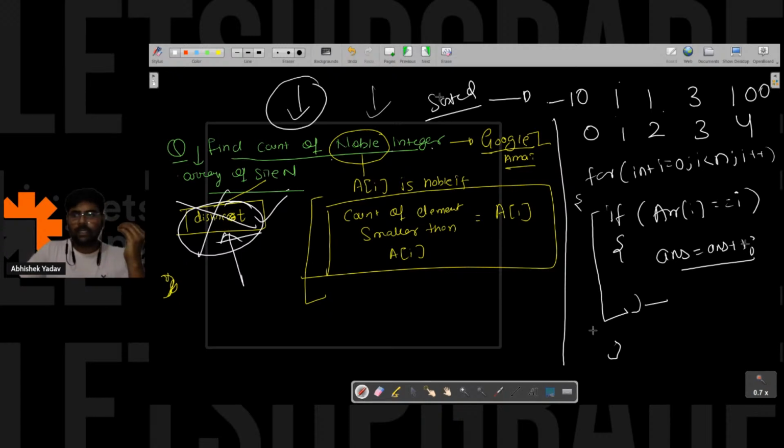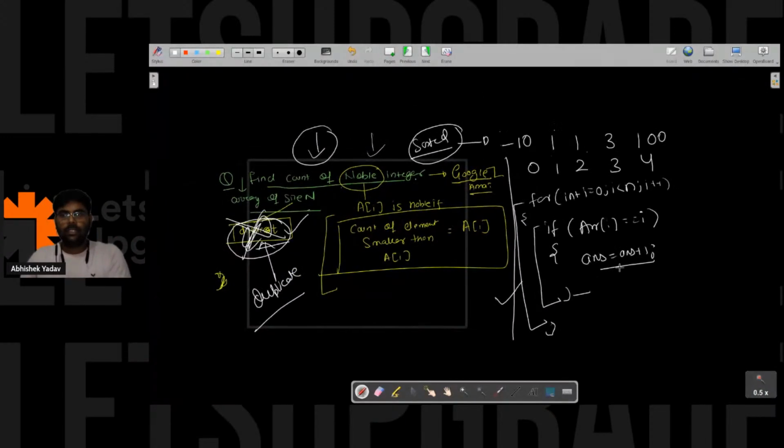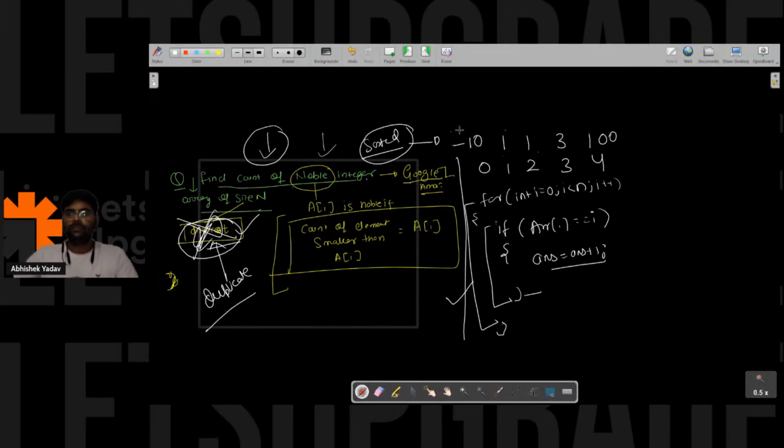So if it is clear, then guys tell me, if we have duplicates present in the array, then is this code correct or not correct? Anyone from the audience? Okay, the question is clear, right? We have this array.